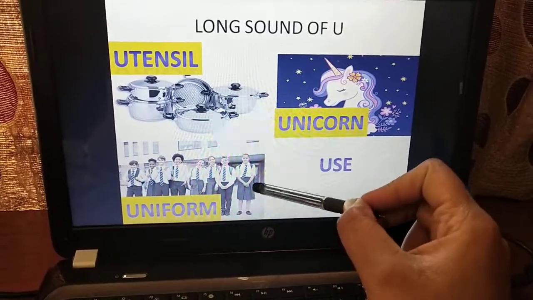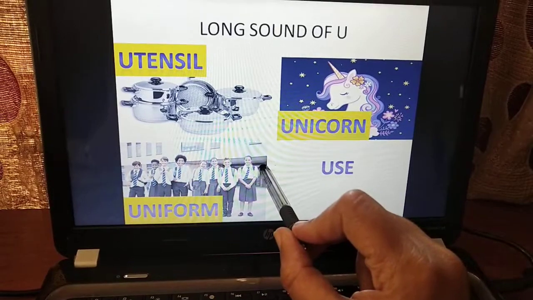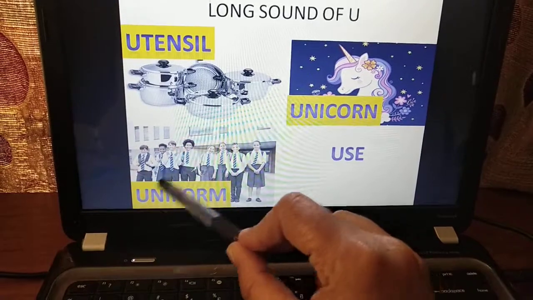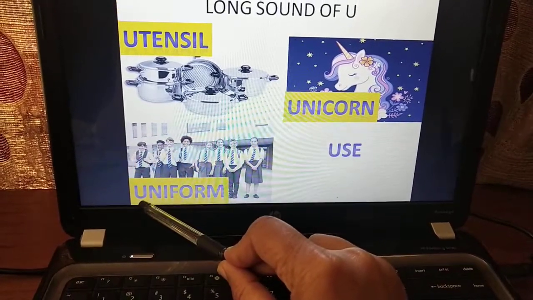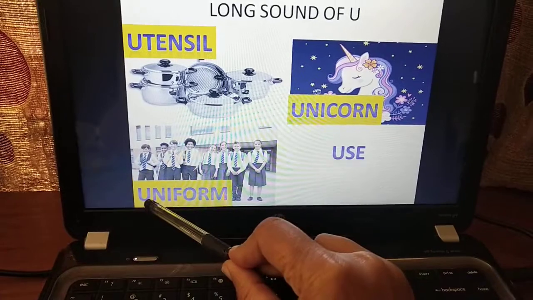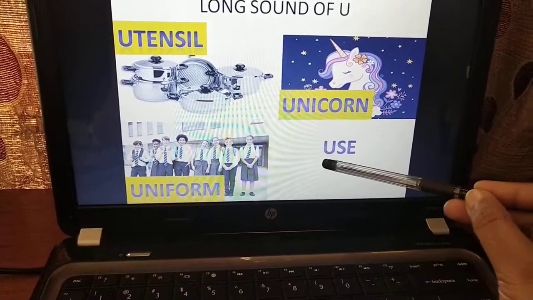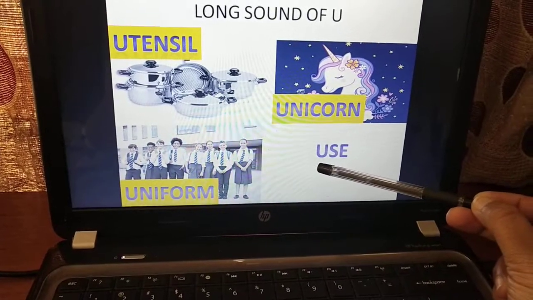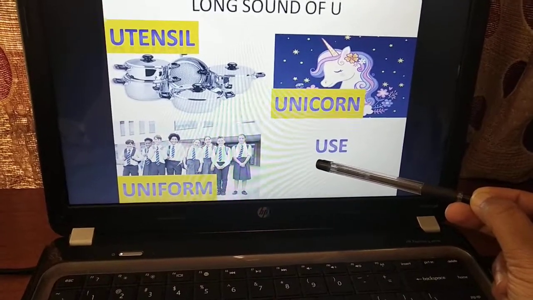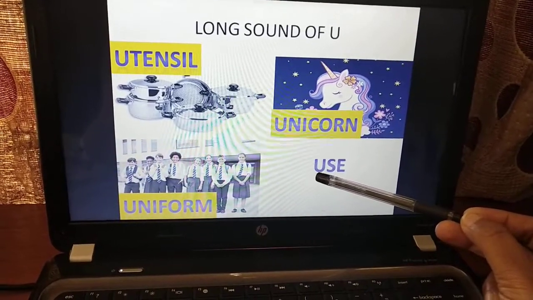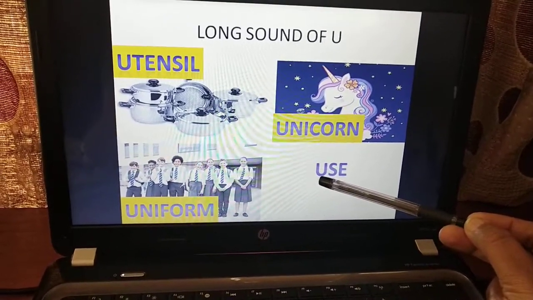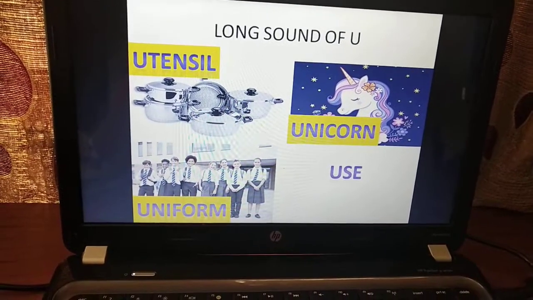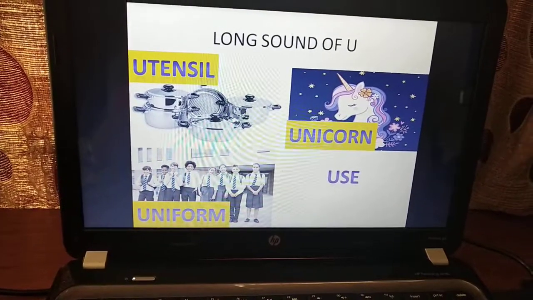Here you can see all the kids dressed in similar dress which is called uniform. So you also used to wear uniform when you come to school. That is called a uniform. So here also the first letter is U, but you don't call it uniform. You say it uniform. Okay. So this word is use. So first letter is U. Okay, sometimes I use pencil to write. I use tomato to make curry. So use. So here also the first letter is U, but you spell it as use and don't pronounce it as us. Okay. So that is the long sound of vowel U, U.